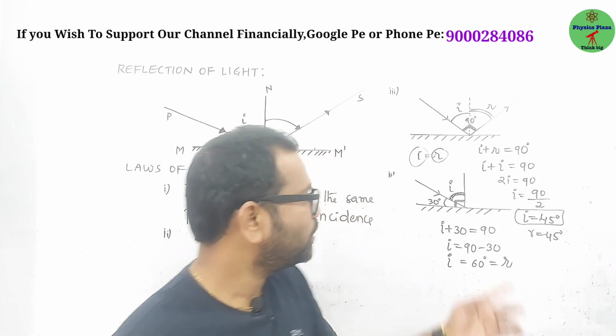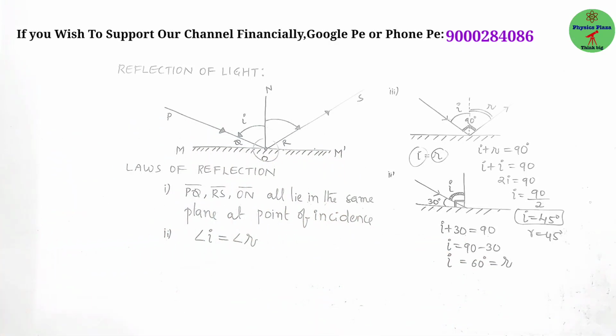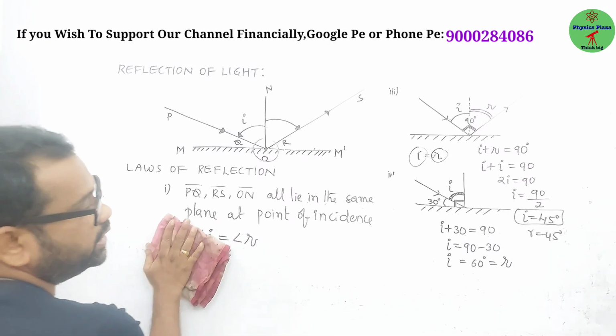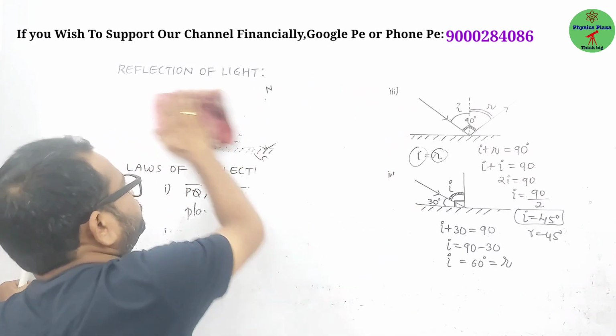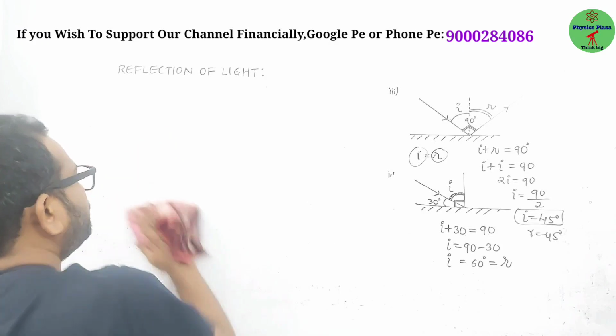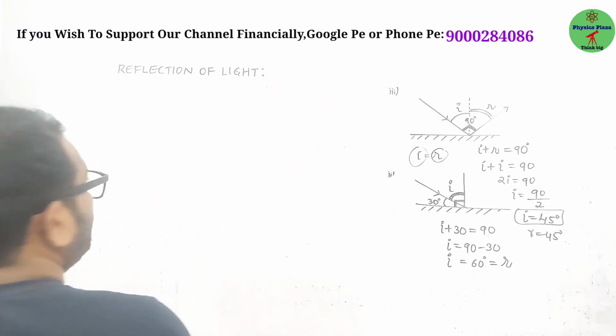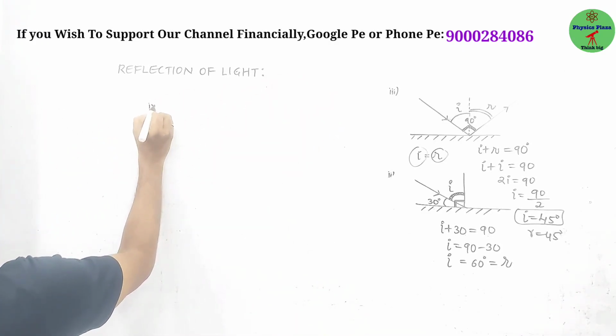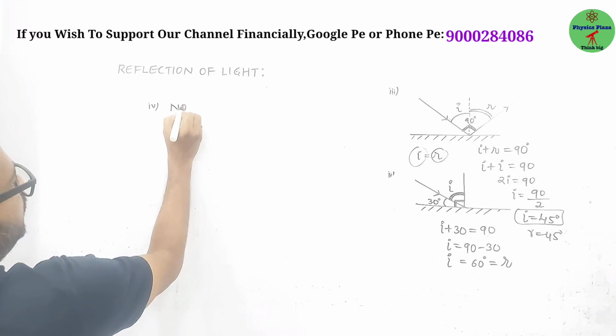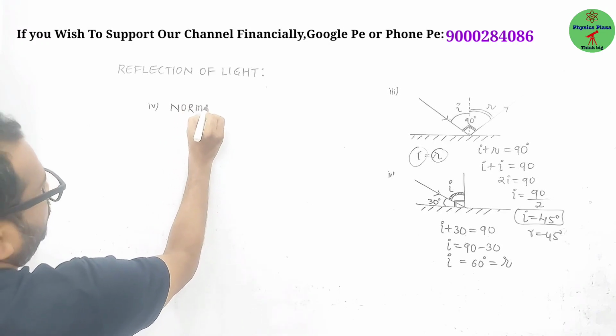Okay, now copy this, and we will discuss one more important case. Clear? 3, 2, 1. Okay. Other than this, we have one more important case here: normal incidence. The fourth one, normal incidence.